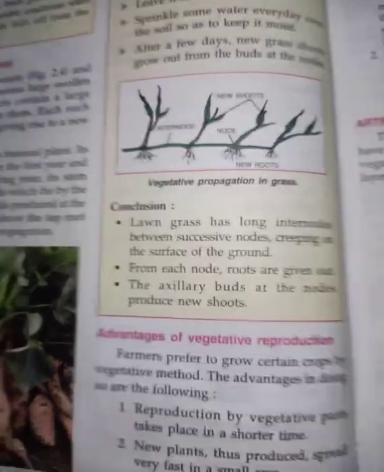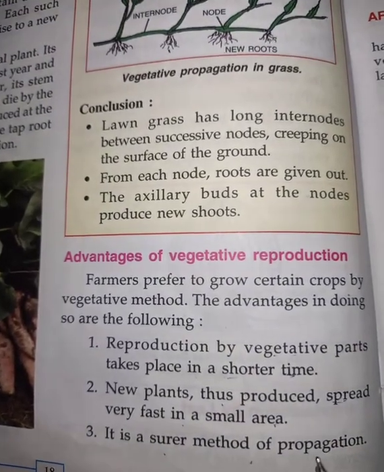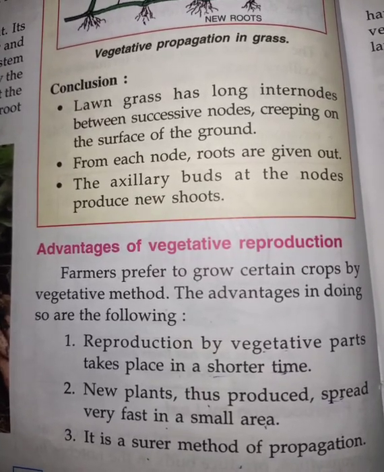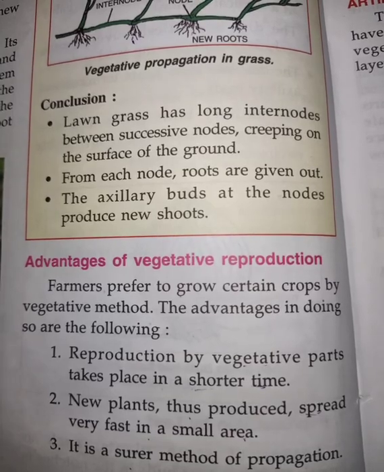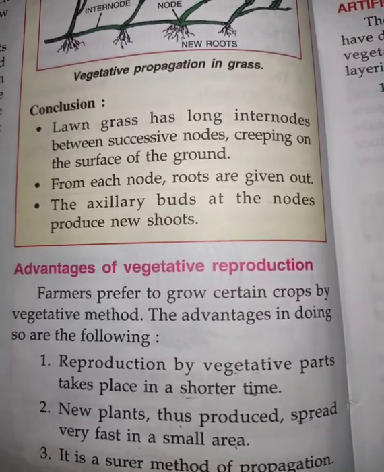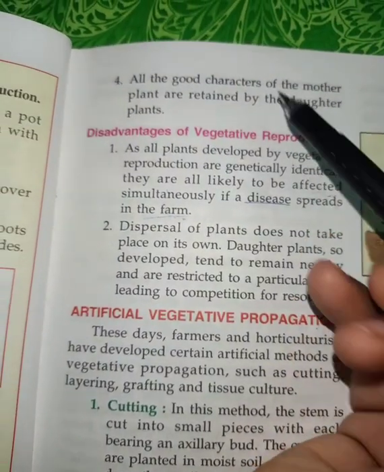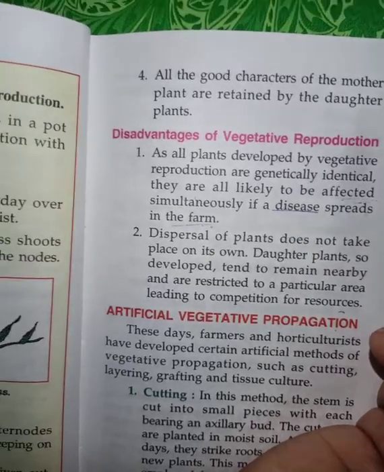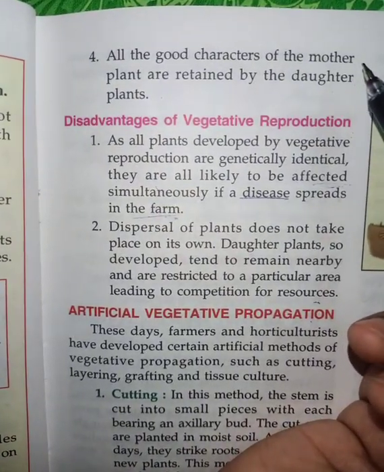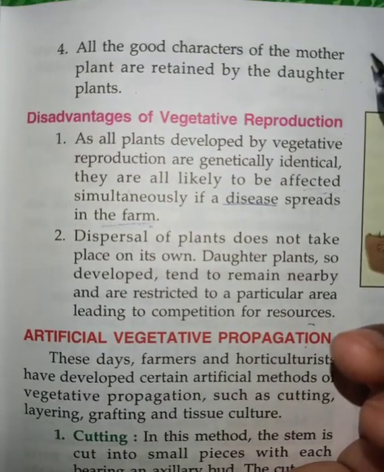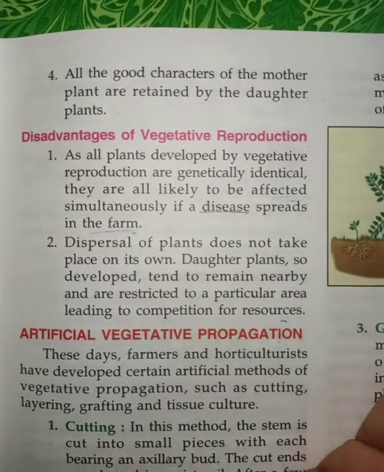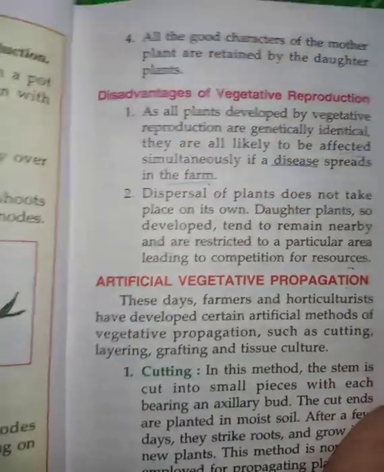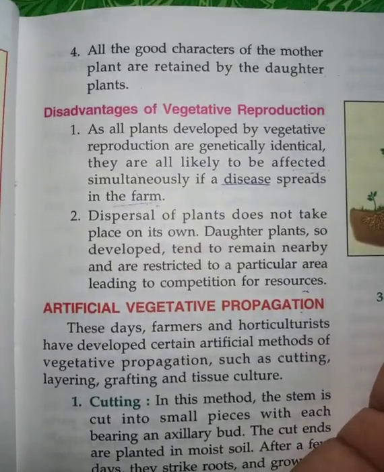Third, it is a surer method of propagation. It means if we grow a plant by a vegetative method, we are able to grow it very fast and we will get a positive result. The fourth thing is that all the good characters of the mother plant are retained by the daughter plant. If the mother plant is in good condition, the baby plant will also be of the same type. So all the characters of the mother will be the same as those of the daughter.